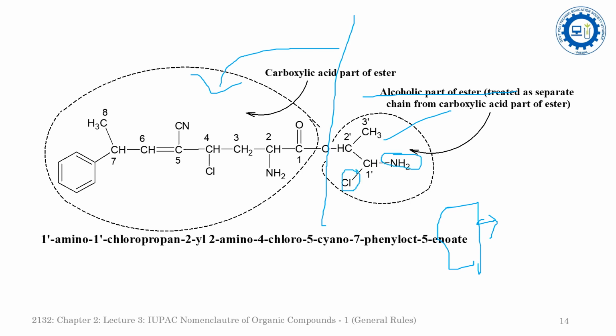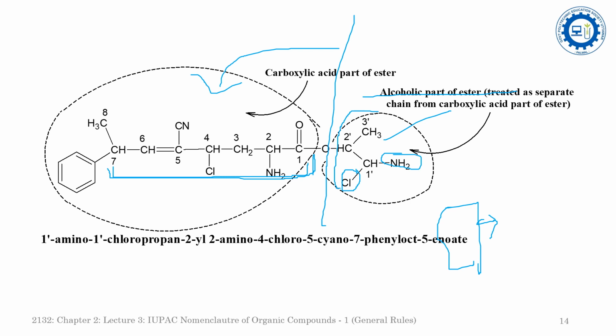So you will have to start the numbering from here: 1, 2, 3. The main chain will be considered for the skeleton that is involved in the carboxylic acid group, whereas we will consider this as an extension. So that's why we have given the name prime. We have numbered 1 prime, 2 prime, 3 prime in the alcoholic part.